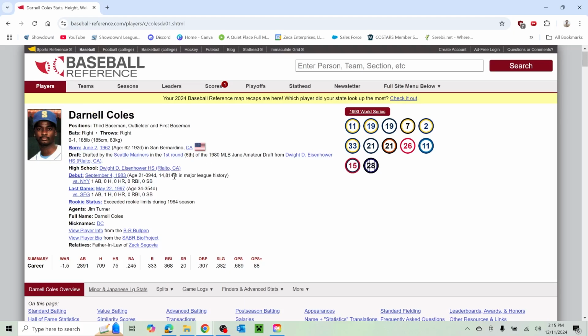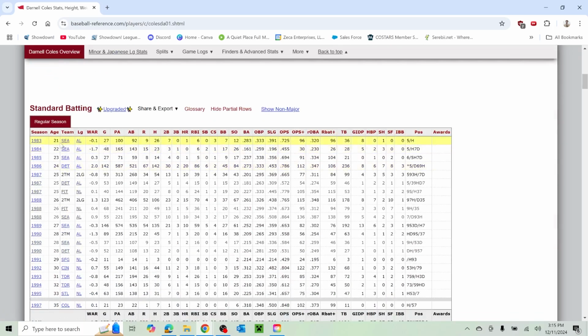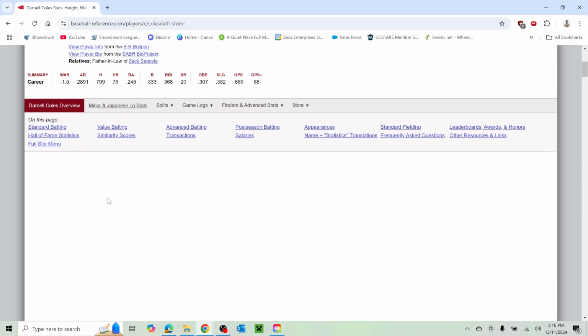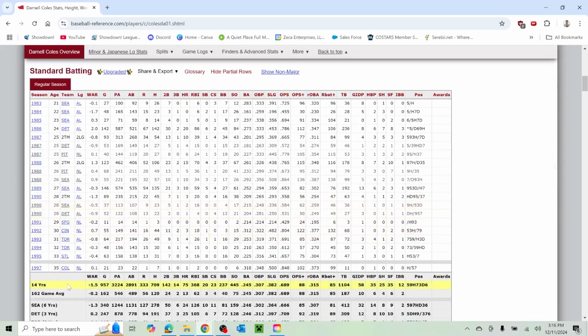Darnell Coles, never heard of him. First-round pick in 1980 out of high school. Made his debut, looks like in '83. And, well, when you have a fairly long career, 14-year career with a negative WAR, that is something.